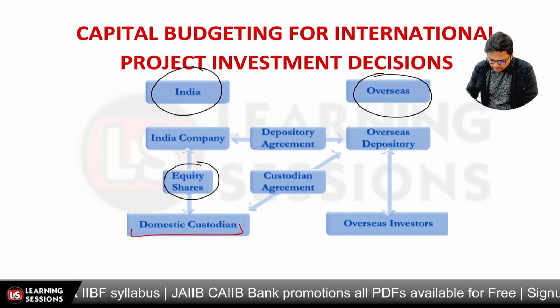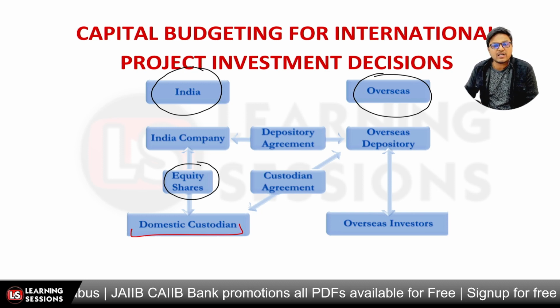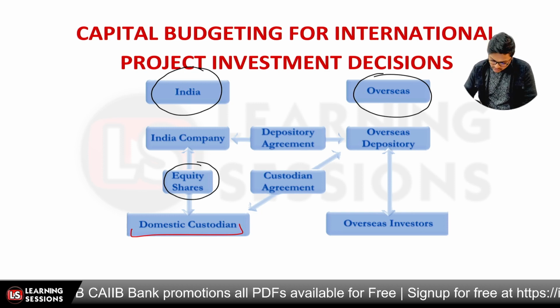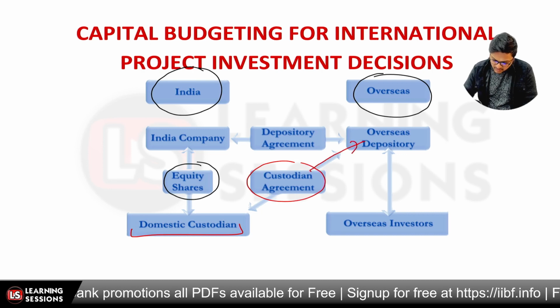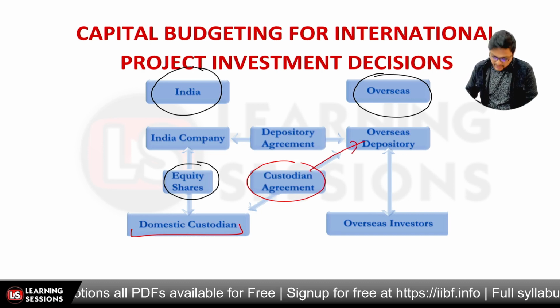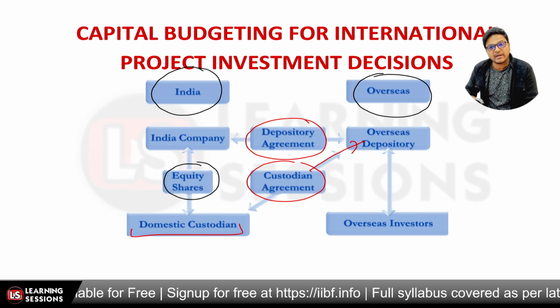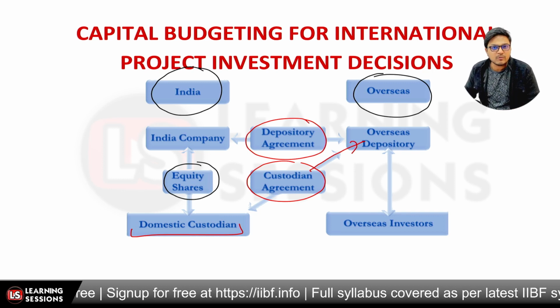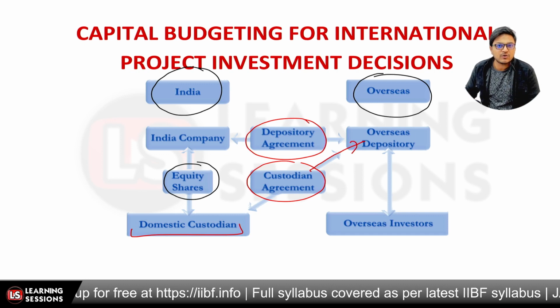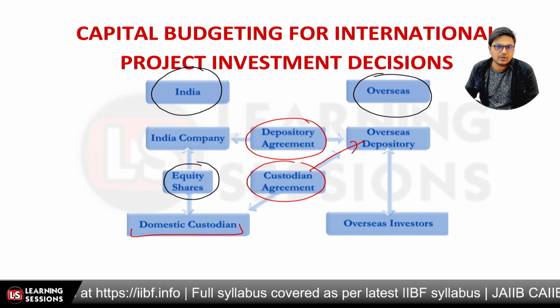There will be a custodian agreement with the overseas depository, and the depository agreement will also be with the Indian company. We can say it will be a tripartite agreement between the overseas depository, the domestic custodian, and the Indian company.